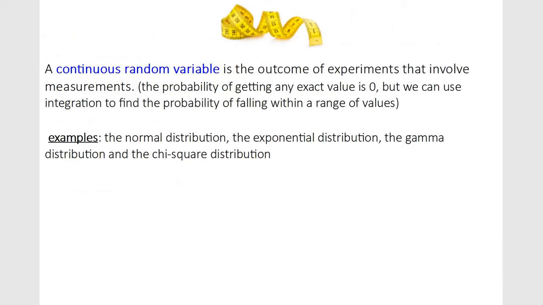Now, a continuous random variable is the outcome of experiments that involve measurements, so height and whatnot, when you can get a bunch of different possibilities. This would be like using your normal distribution, exponential, the gamma distribution, and the chi-square distribution. That's when you use continuous random variables.